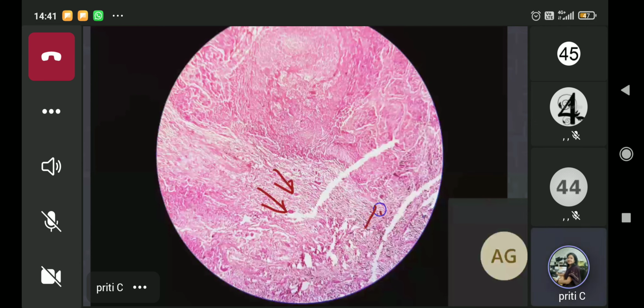Are my arrows visible on your screen? Yes, ma'am. So these are giant cells. We'll go to higher part to confirm. So these are giant cells.